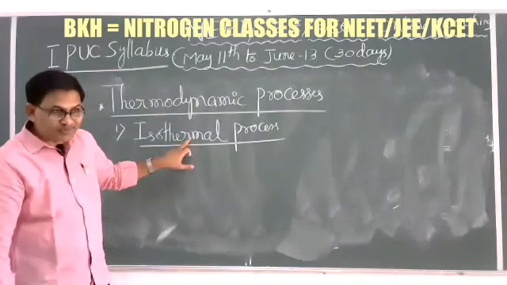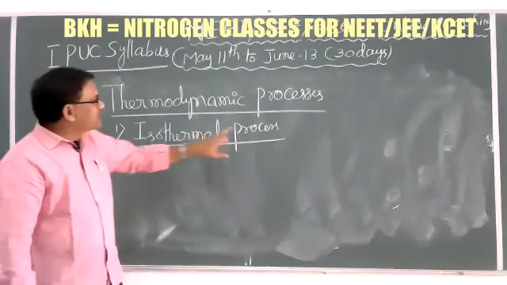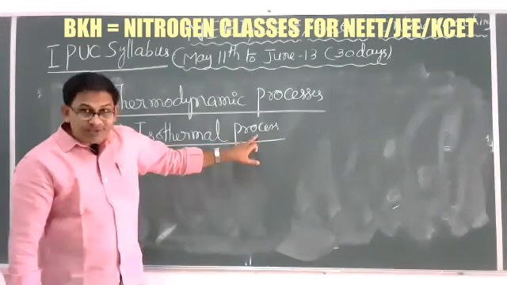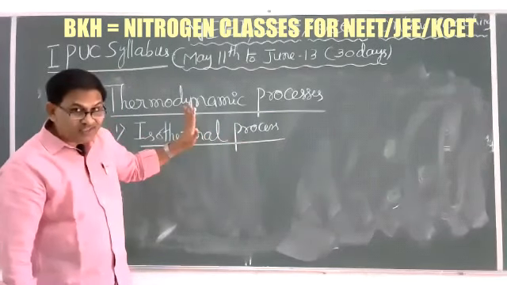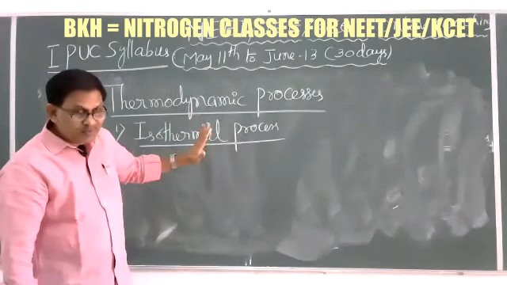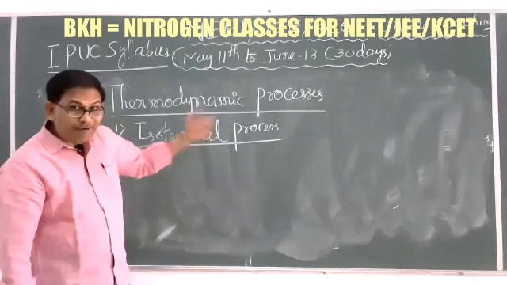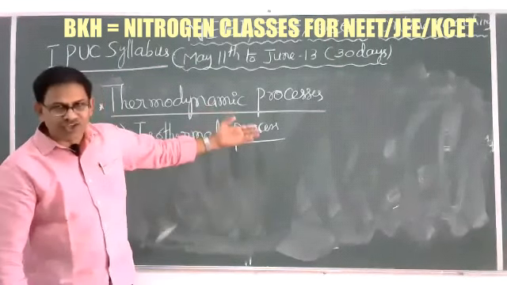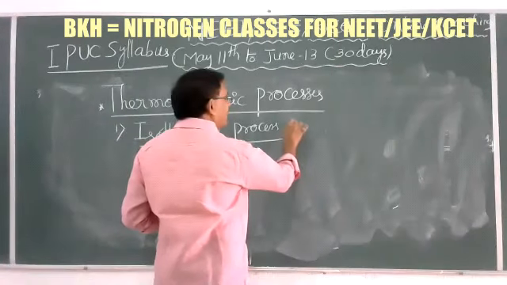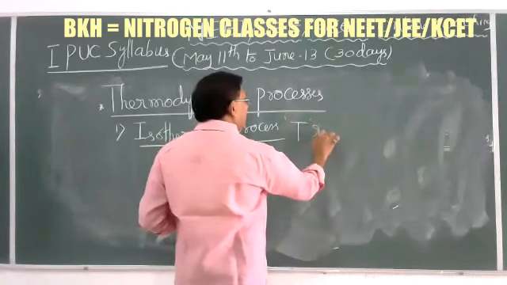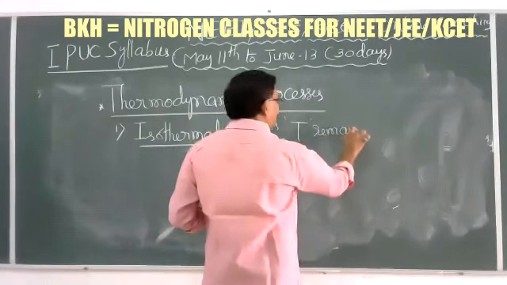Thermal means temperature. So it is the type of process in which the temperature of the system remains constant. There is no change, but other parameters may change. In this case, the temperature T remains constant.